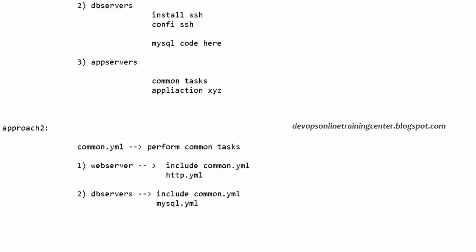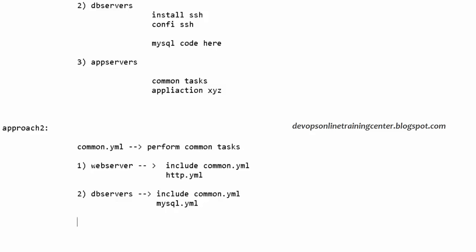What is that code? Install MySQL, configure MySQL, etc. So why is the second approach better compared to the first approach? What is wrong with the first approach? Reusability. In the first approach, let us say the common task code is 100 lines. Those 100 lines get repeated every time. Every time you need to copy paste those 100 lines into each playbook.